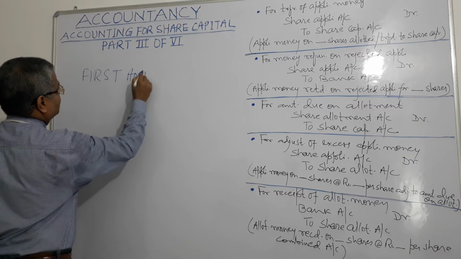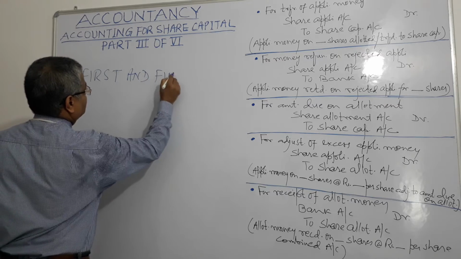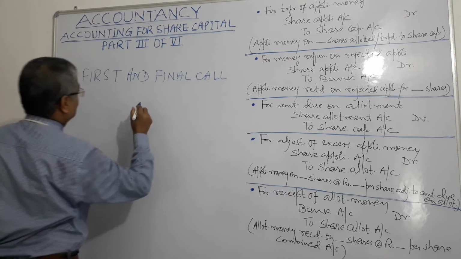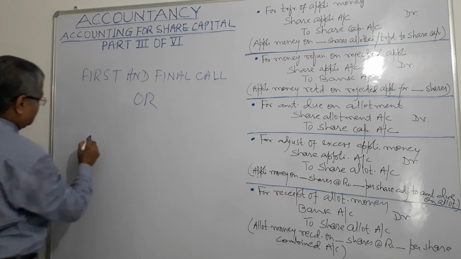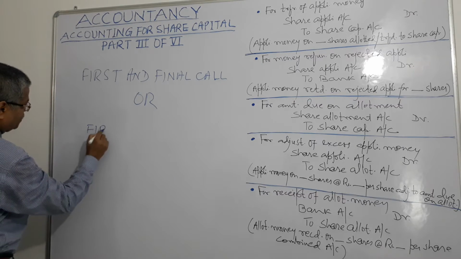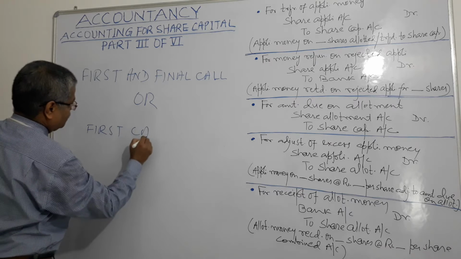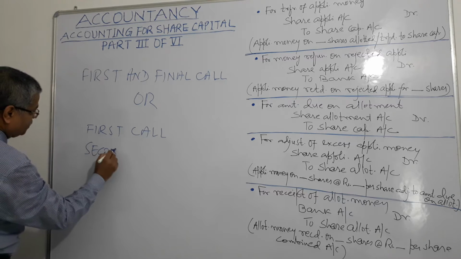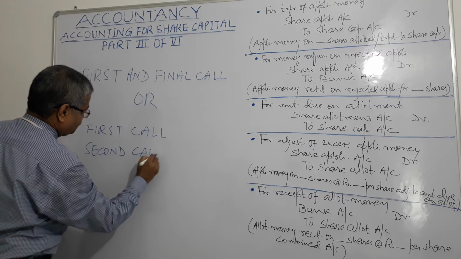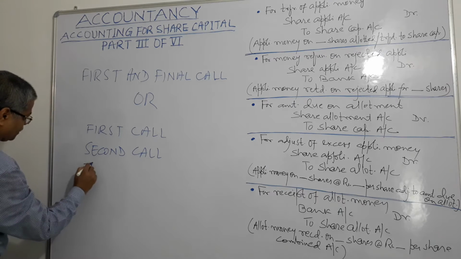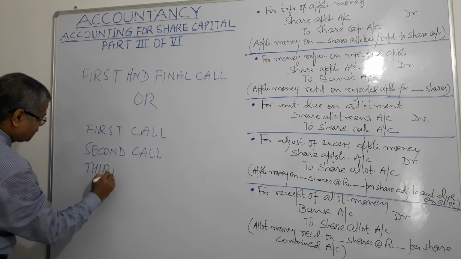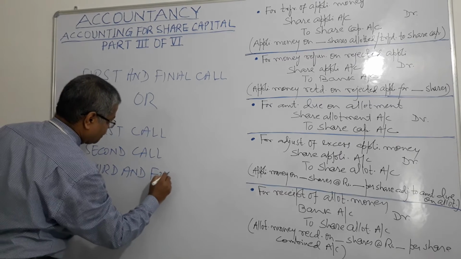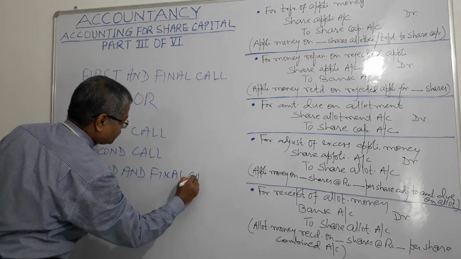It could be like this: first and final call, or it could be first call, then second call, and then if there are three calls, third and final call, right?